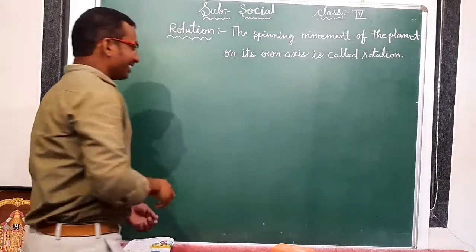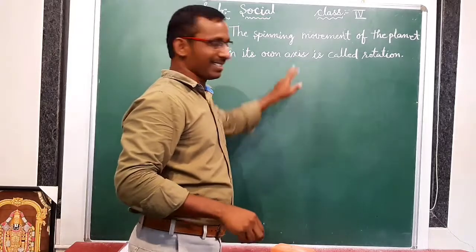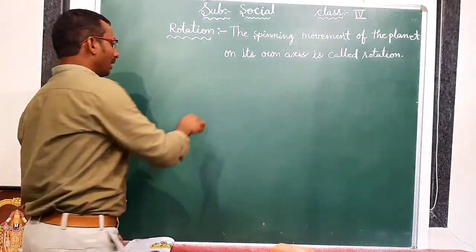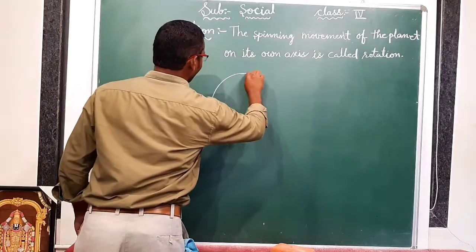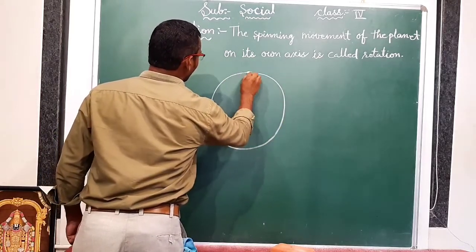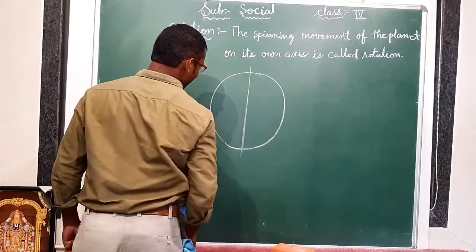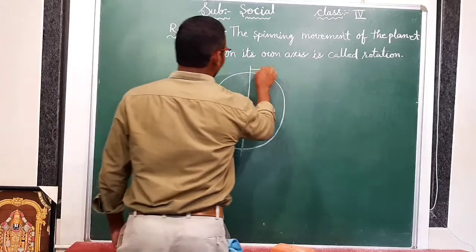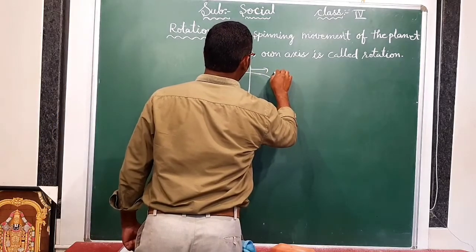Here we are saying axis. Axis means midline. Here one planet is there, and this planet is rotating on its own axis. This axis is imaginary.